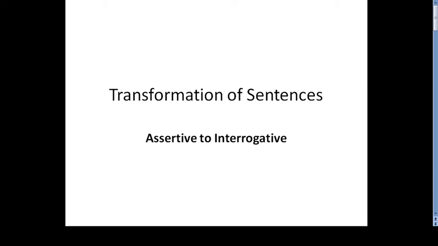So today we'll talk about transformation of sentence and we'll discuss how to change from assertive to interrogative. So let's start.